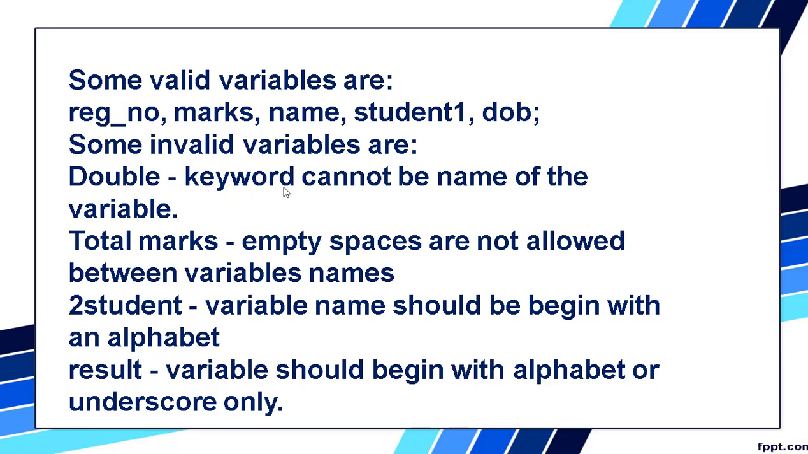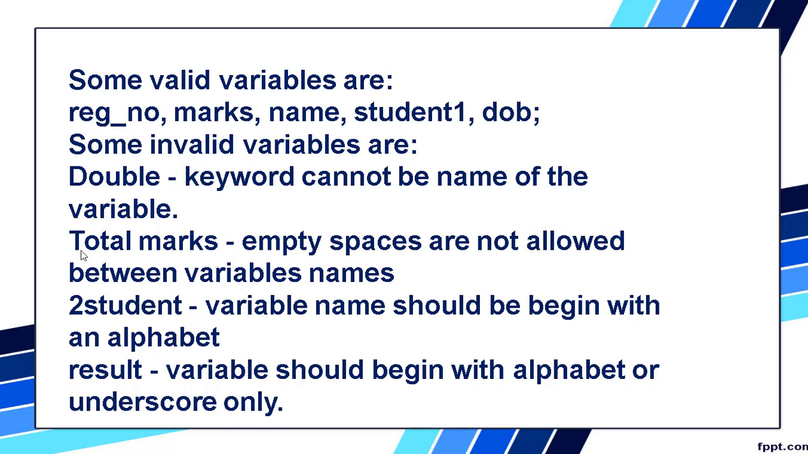Double is a keyword. Keyword means it's a reserved word, and it cannot be used as a variable. If you use it as a variable, it will not be taken as a variable, you will get an error. When you are writing a program and you use a keyword, you get an error because it is a keyword and you cannot use it as a variable.